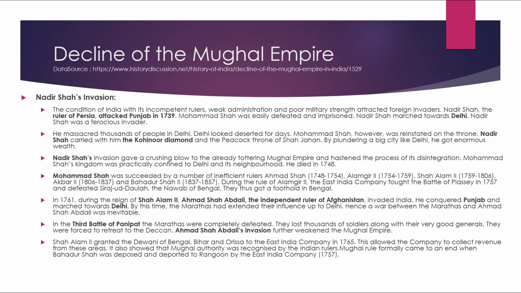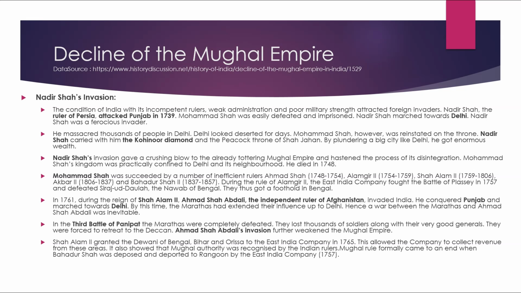Nadir Shah carried with him the Kohinoor diamond and the peacock throne of Shah Jahan. By plundering a big city like Delhi, he got enormous wealth. Nadir Shah's invasion gave a crushing blow to the already tottering Mughal empire and hastened the process of its disintegration. Muhammad Shah's kingdom was practically confined to Delhi and its neighborhood. He died in 1748. Muhammad Shah was succeeded by a number of inefficient rulers.